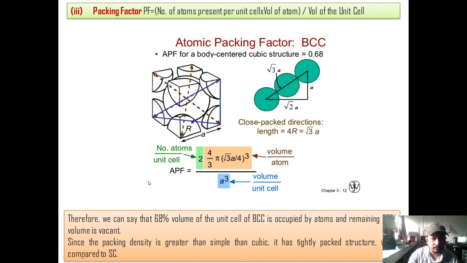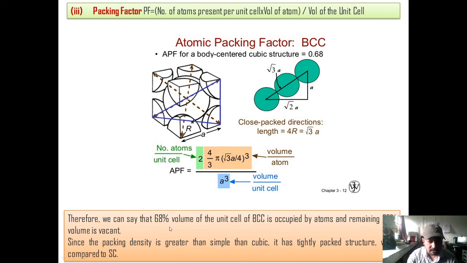If you put the values here, 2 is the effective number of atoms in the unit cell, and 4/3 pi r cube is the volume of an atom of radius r. If you substitute the value of the atomic radius in terms of the cube edge, the formula becomes 2 times 4/3 pi times root 3 a by 4 cubed, divided by a cube. If you simplify this relation, you get the atomic packing factor equal to 0.68, that is 68%.